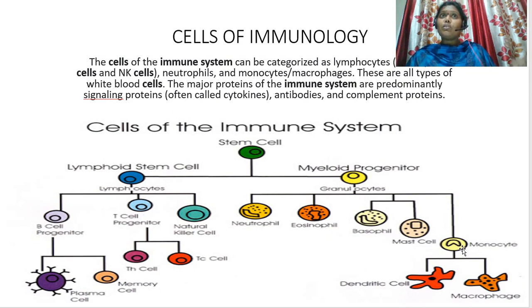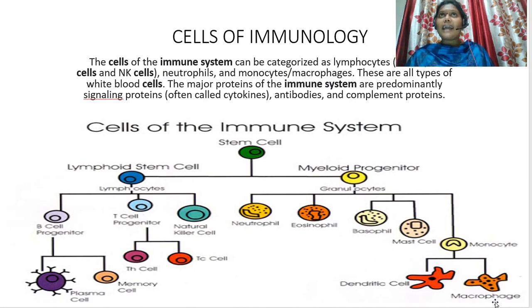So, those unknown cells further produce monocytes. These monocytes further produce dendritic cells and macrophages. These dendritic cells and macrophages are called antigen presenting cells.